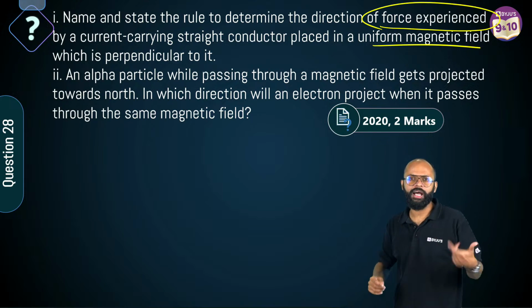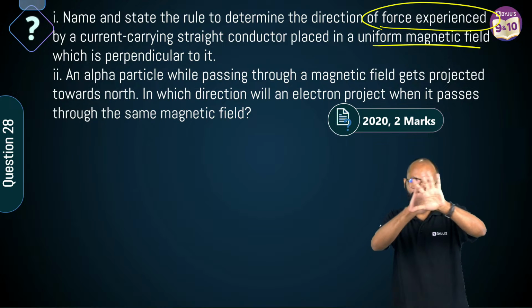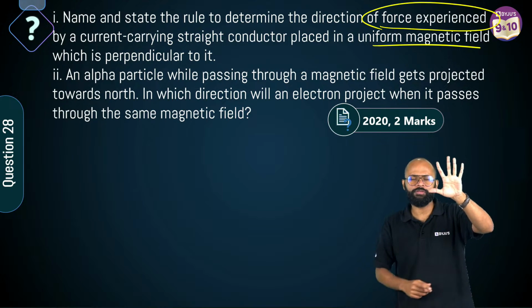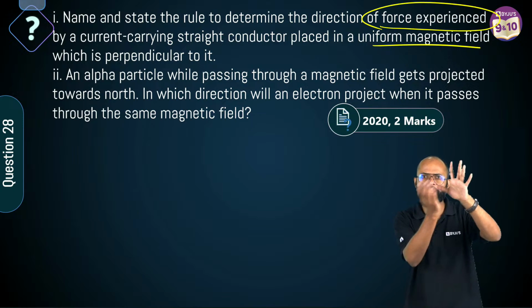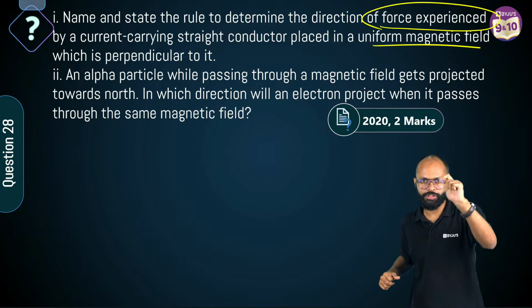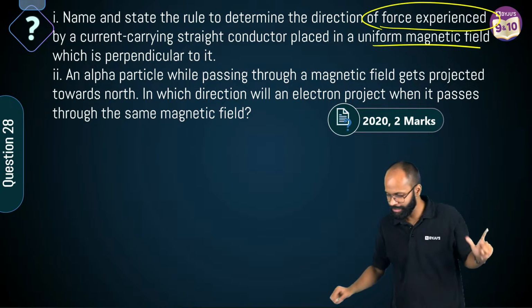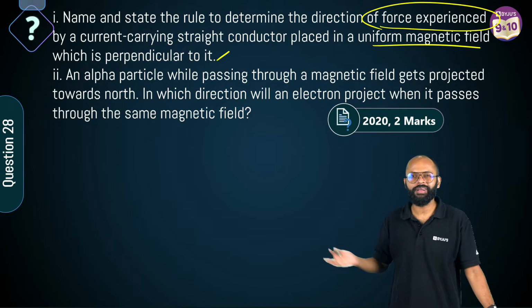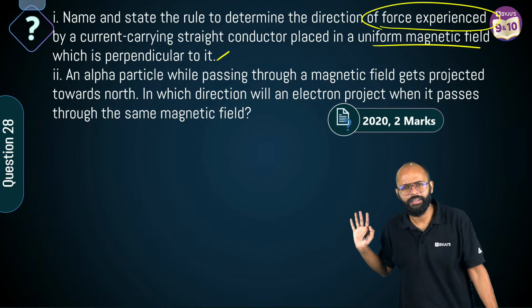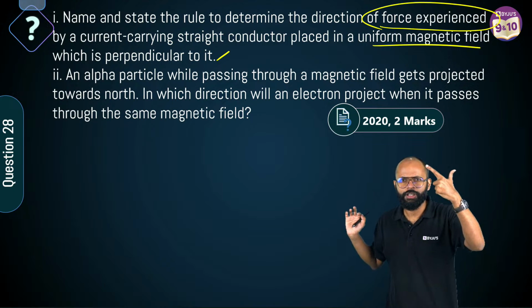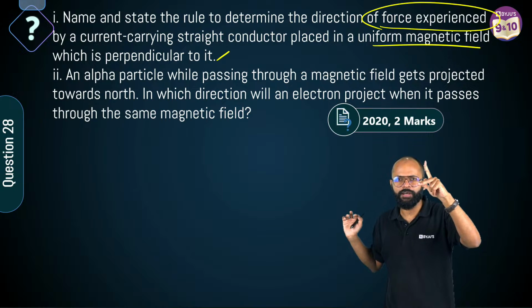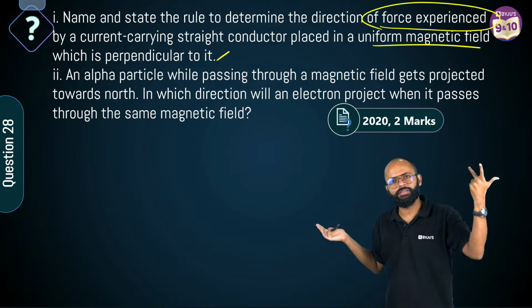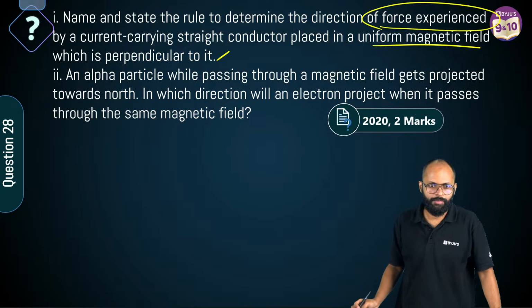Sir, you will call FBI. In your left hand, you have 5 fingers. Which one is the strongest? Sir, this one. The thumb becomes force. This is magnetic field, this is current. Okay? So the first statement is simply asking you for Fleming's left hand rule. You will write: thumb is force, index finger magnetic field, middle finger current, all three perpendicular. That's all it is. By Saver's law, you know.